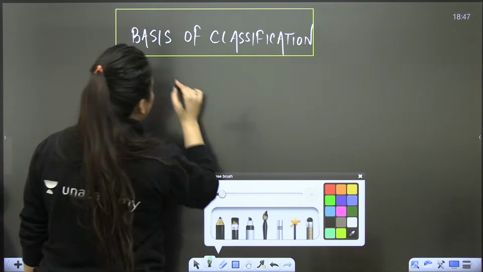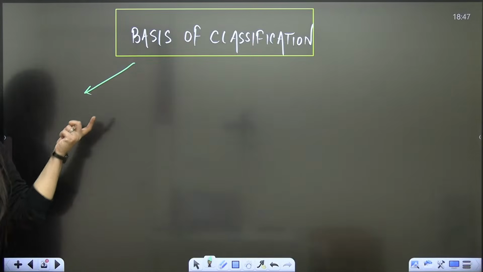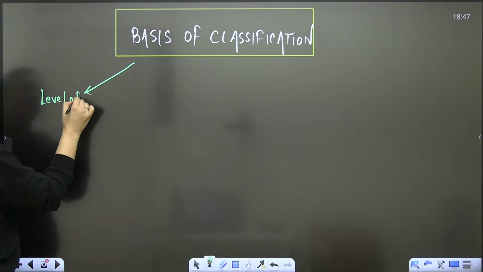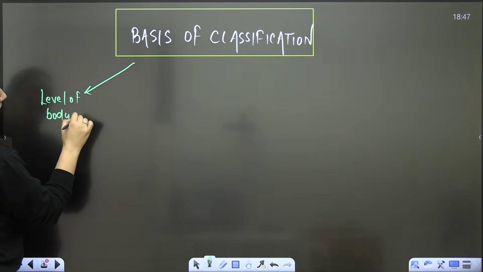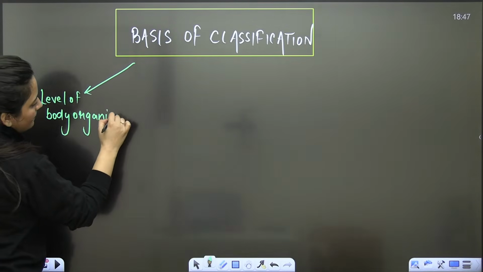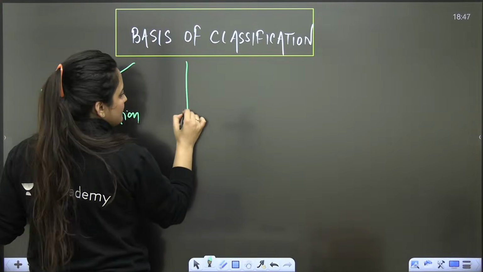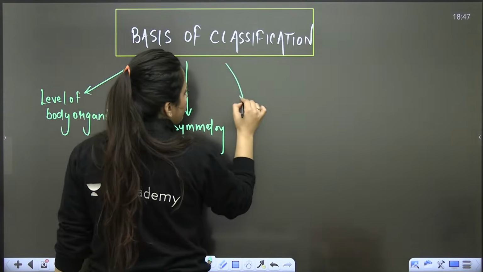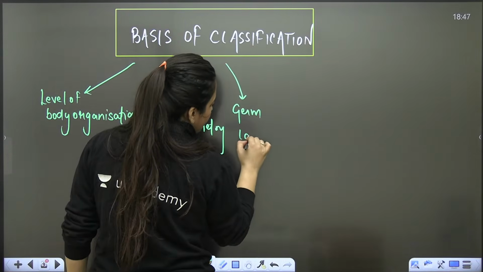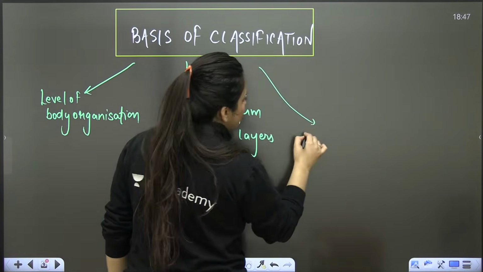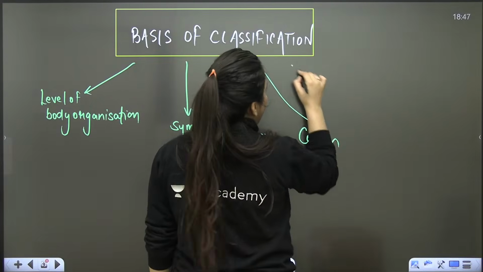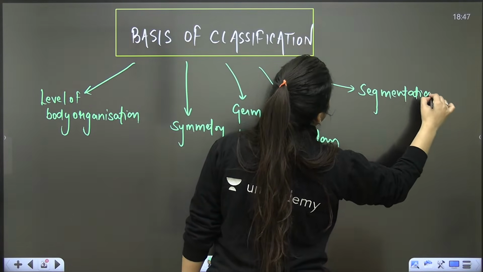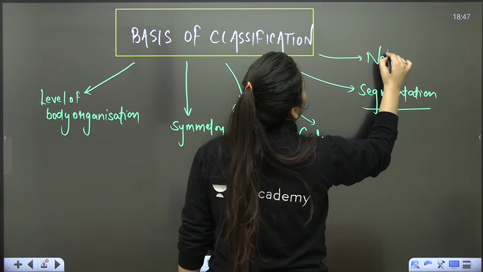See, when you talk about these bases of classification, what are we going to discuss here? We will start with the level of body organization. We are going to discuss the symmetry here. Yes, we are going to talk about the germ layers here, right? We will discuss the coelom here, and we will talk about the segmentation here. We will discuss the body plans here. We will talk about the notochord here.